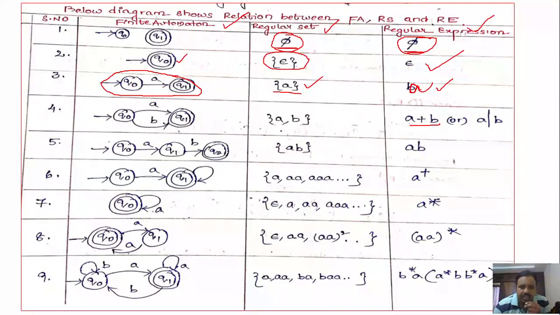Next, A plus B. I have mentioned in the previous sessions that plus is nothing but union. So A union B is simply the set of A comma B. You have to construct a finite automata that accepts one A or one B. So you can take two states, Q0 and Q1. From Q0, on A and B, you go to the final state Q1. So you could say that it is accepting the string either A or B. Next, AB. AB means A followed by B, right?